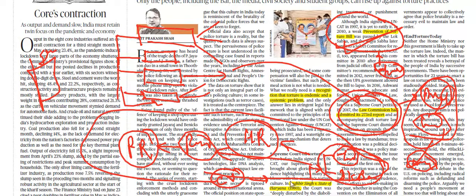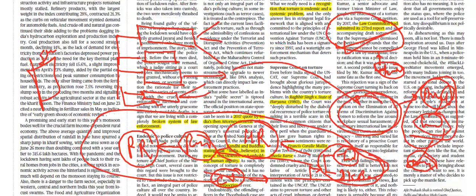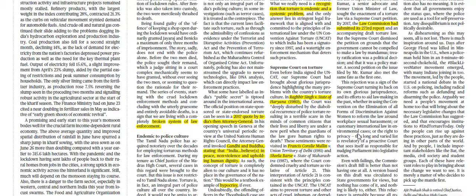So here you have to remember Raghuveer Singh versus State of Haryana, and the important thing is that this judgment was in 1980. If you look at the United Nations Convention Against Torture, India signed it in 1997. So at the international level torture is something that is addressed, and at the national level the judiciary also highlighted this.